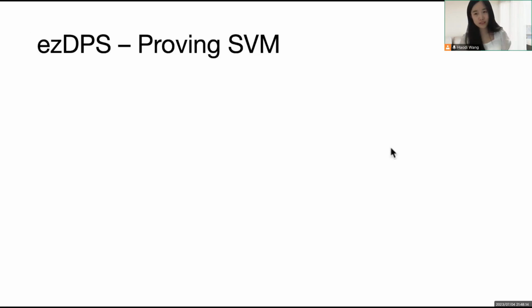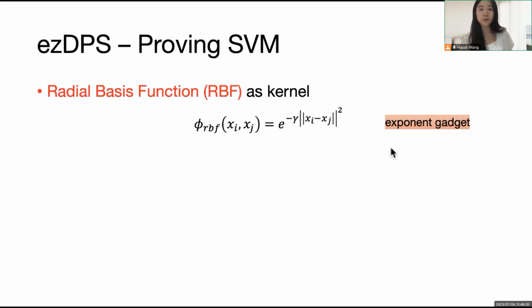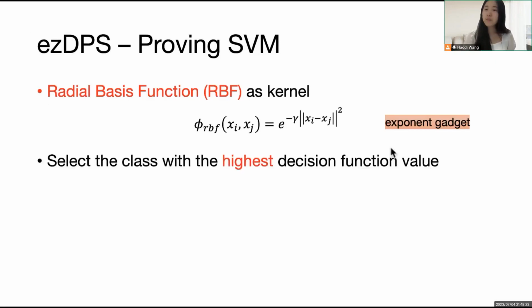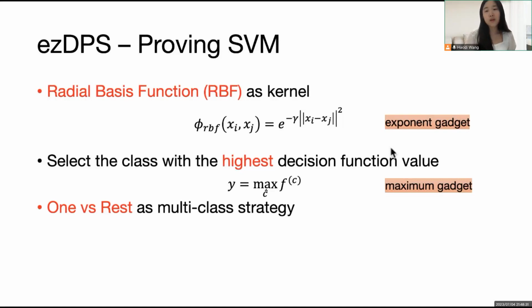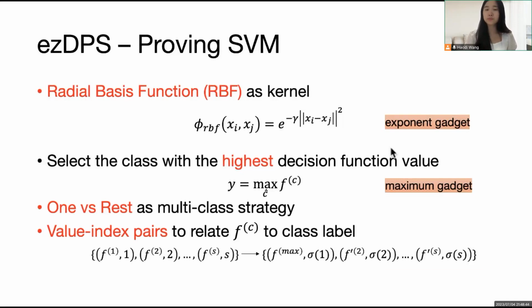Finally, for SVM-based classification, we use the radial basis function as the SVM kernel, which can be proved by the exponent gadget. The SVM algorithm selects the class with the highest decision function value, which can be proved by the maximum gadget. We used the one-versus-rest strategy to deal with multi-class classification. And to project the decision function to the class label, we use value-index pairs and adopt the permutation gadget to prove it.